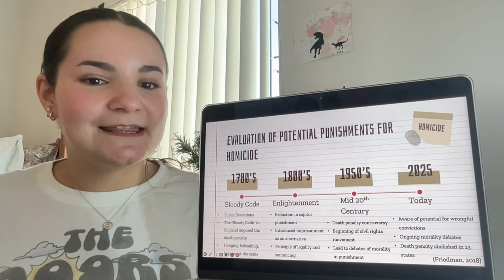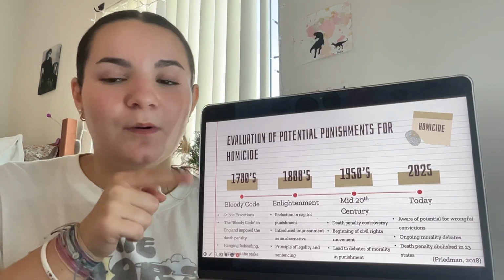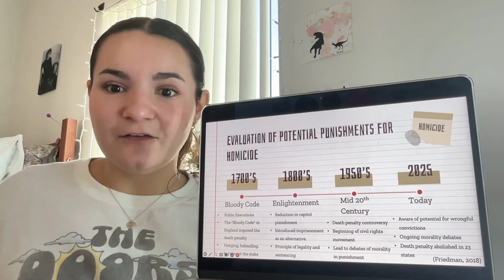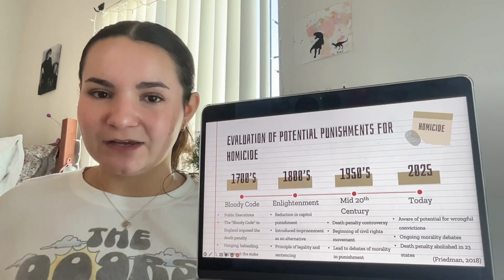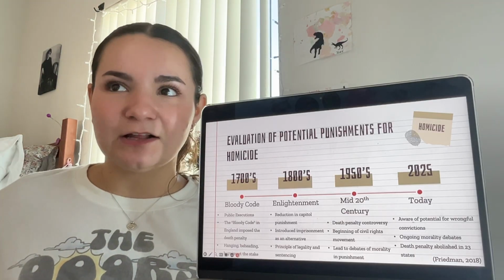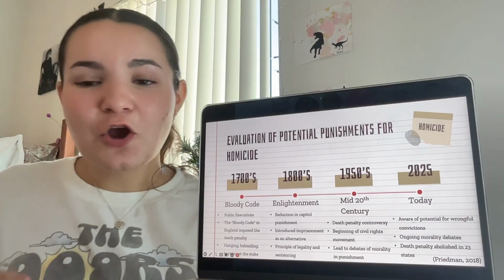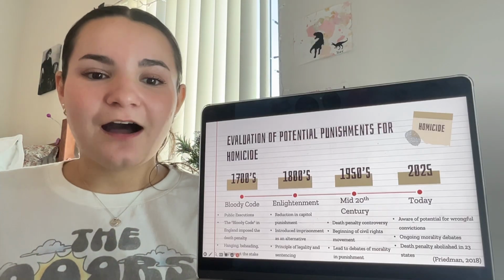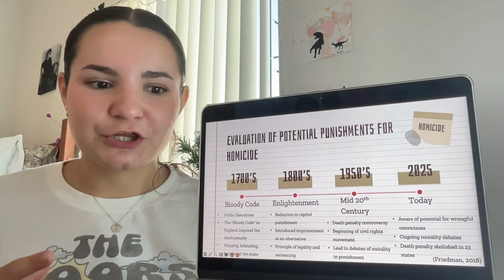Another really big thing that comes up today with the potential punishments for homicide is the risk of putting somebody to death who was wrongfully convicted. This is a problem that we've seen rise a lot, or at least be acknowledged a lot, within the last few decades or so. So it really puts a strain around punishment.